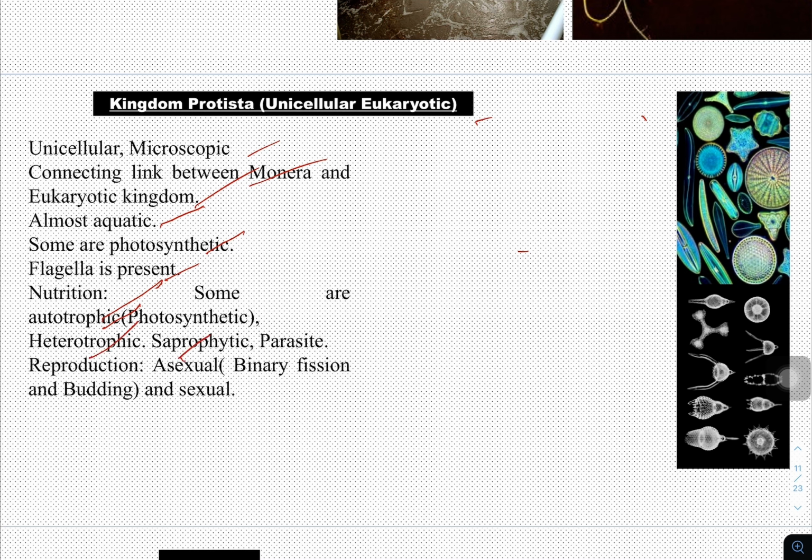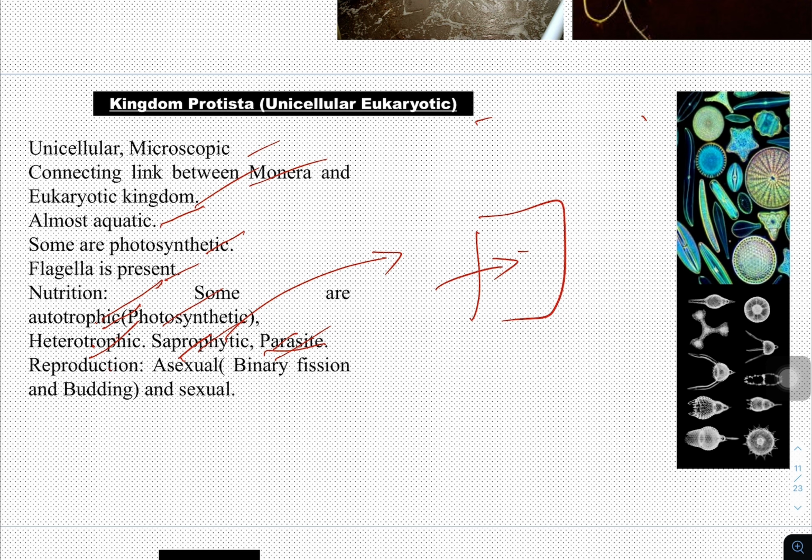Heterotrophic means either saprophytic or parasitic. Saprophytic means the organism depends on dead and decaying organisms. Parasites are organisms which reside within the body of other organisms. So their mode of nutrition is autotrophic and heterotrophic. Under autotrophic it may be photosynthetic, under heterotrophic they may be saprophytic or parasites.